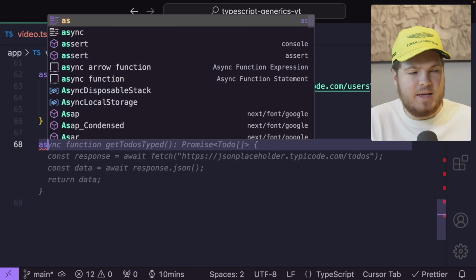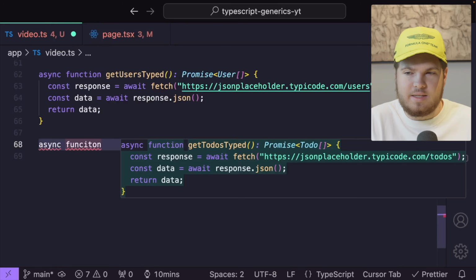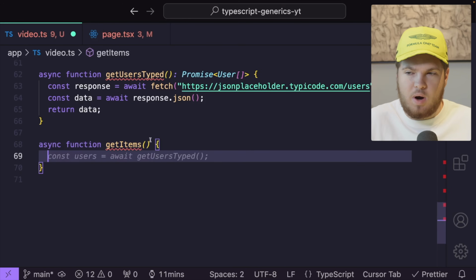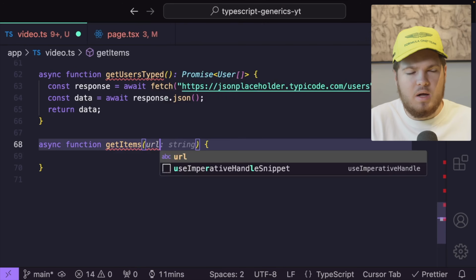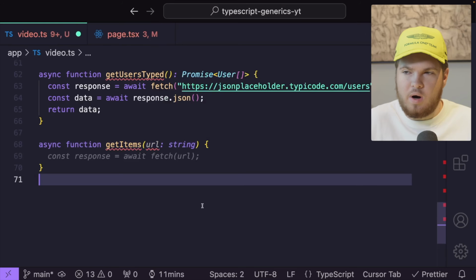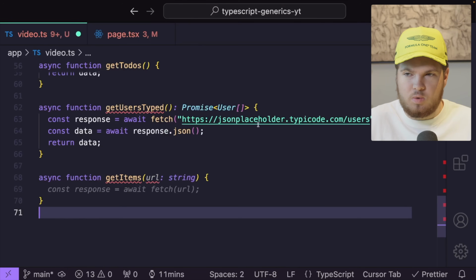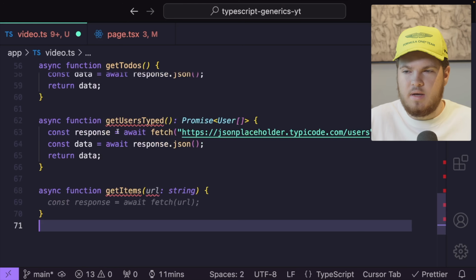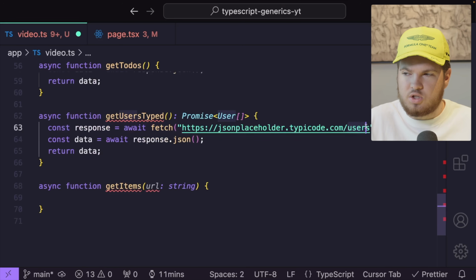So let's create an async function. I will call it getItems. Then we can invoke it and open it. As a param, I will want to get a URL, and this will be of type string. So the URL will be this JSON placeholder API. For the getTodos example, this will be /todos, and for the users, this will be /users.